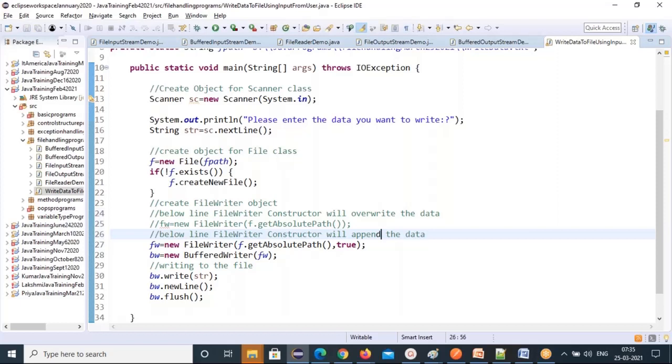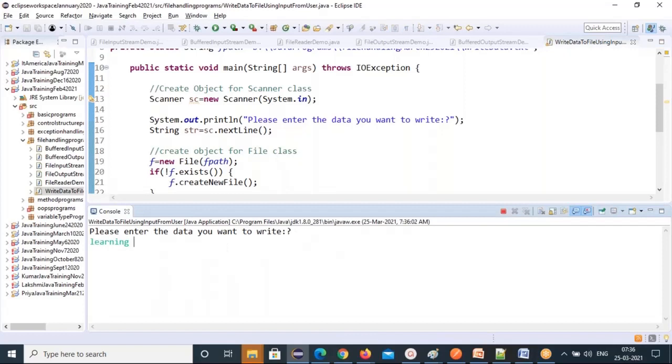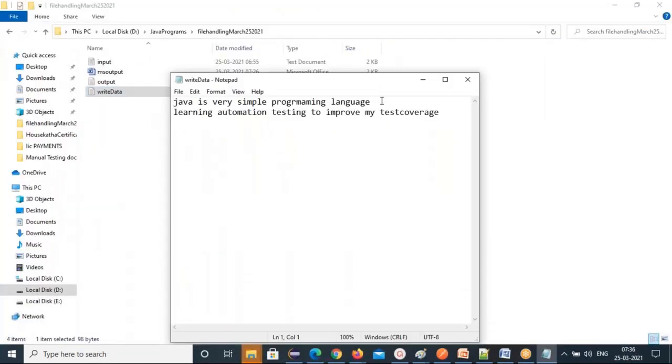So are you clear now? If you use a single-parameterized constructor, where you only specify the file path, that will overwrite. If you use a two-parameterized constructor, it will append the data. See that? Now execute this. This is how to append. It will ask you all these things. So learning automation testing to improve my test coverage, right? Go and see now what is there. See that the old data is there and the new data is also there.